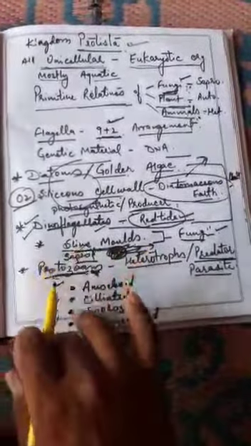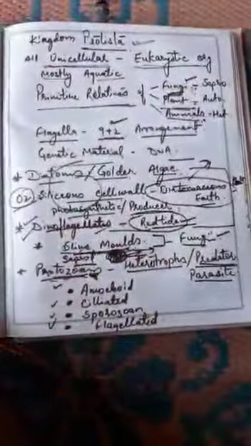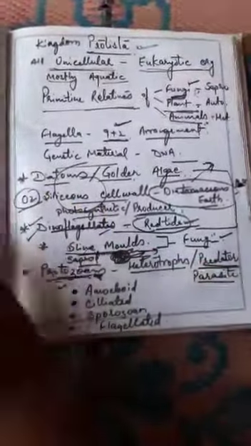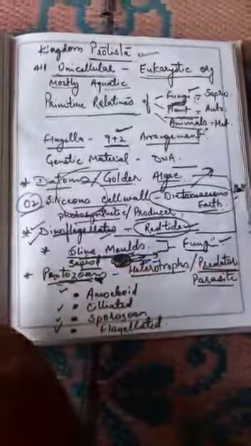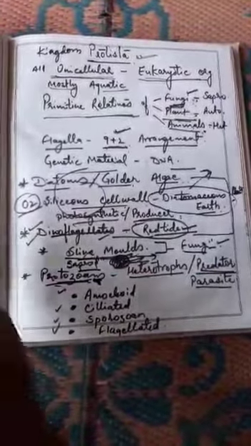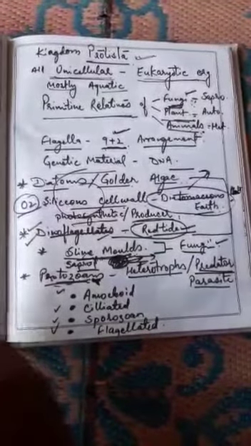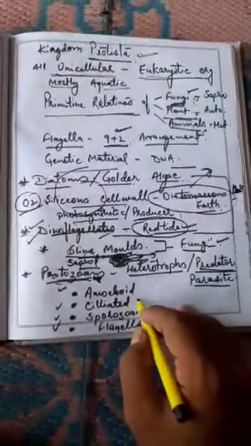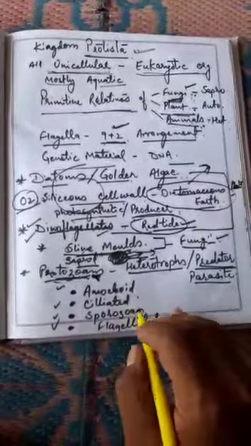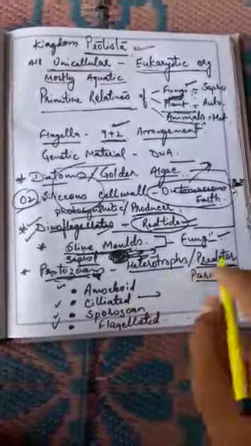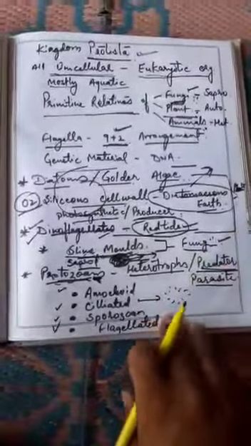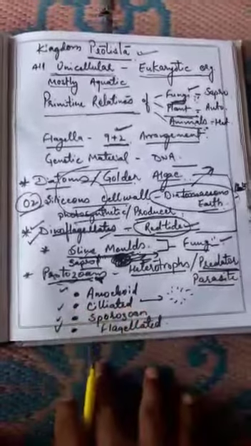On the basis of that, protozoans are divided into different groups, such as amoeboid. The very common example is amoeba. They produce pseudopodia. Through pseudopodia they move, and through pseudopodia they catch their prey or food also. The second is the ciliated protozoan. It has cilia all over the body, and through cilia it moves or attaches itself to some surface. That's why it is known as ciliated.